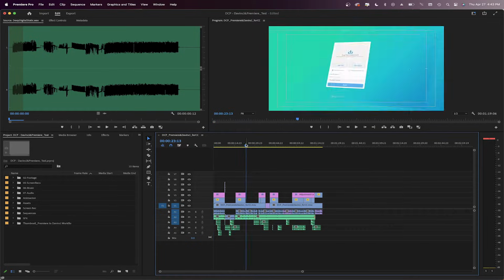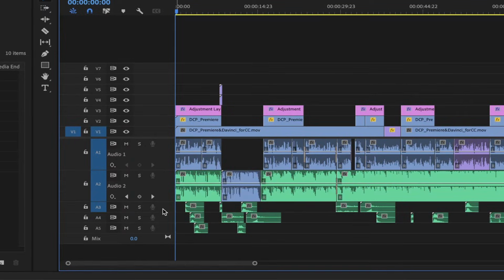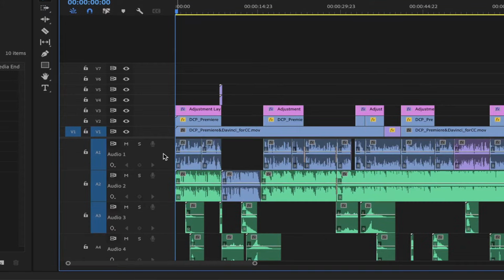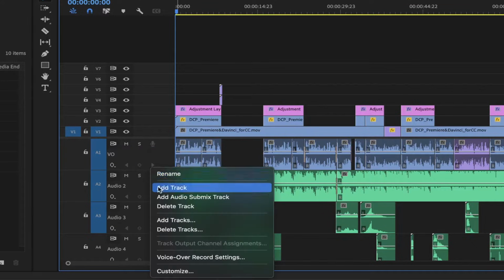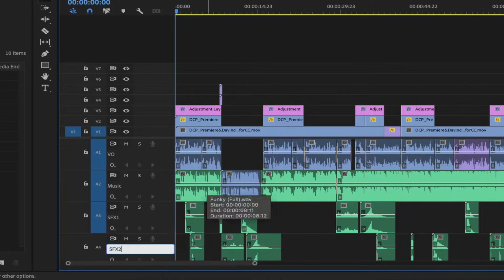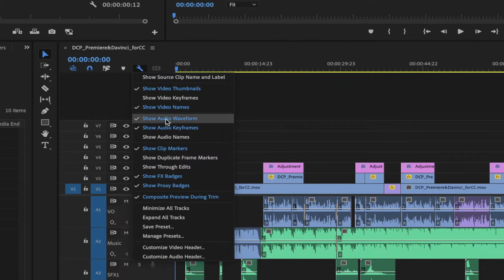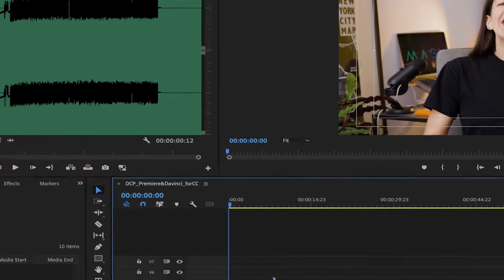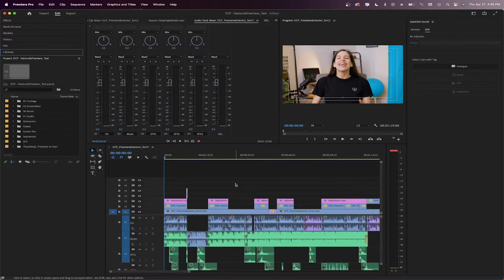On the first audio track, I have the voiceover or dialogue. On the second one, the music. And on the third one and below, the sound effects. You can rename the tracks by right-clicking on each one of them and selecting Rename. I'm going to go to this wrench icon, the timeline display settings, to make sure the audio waveforms and keyframes are activated in the timeline so we can see them. Yep, all good. Sweet! Let's go to Window, Workspaces, and select Audio so we can work in the audio mode.